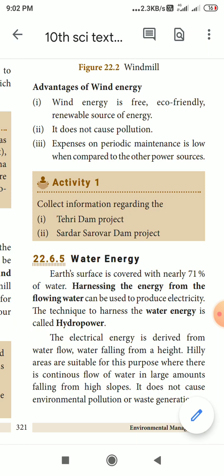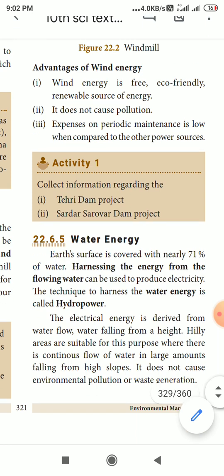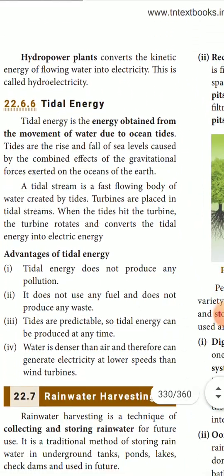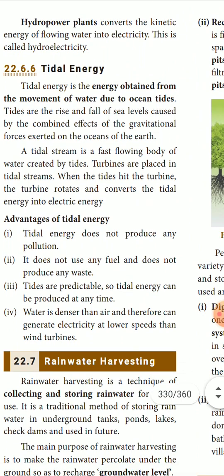When the shutters are open, the water rushes out very fast, falls on the turbine and makes the turbine rotate. Hilly areas are suitable for this purpose, where there is a continuous flow of water in large amounts falling from high slopes. There is no pollution or waste generation when the water generates electricity. Hydropower plants convert the kinetic energy of flowing water into electricity. This is called hydroelectricity.